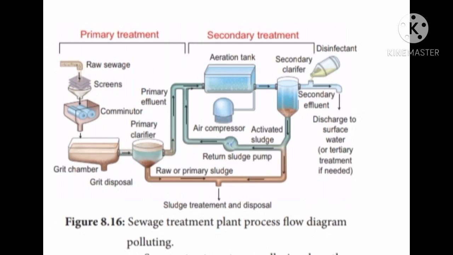And this primary sludge is there, and where the secondary clarifier is done, the activated sludge comes, and both of them are combined and returned for disposal. Treating of sewage is a very important process which has to be done for the healthy environmental functioning, and this is done by the primary and secondary treatment, and the secondary solution is added with disinfectants to kill all the microorganisms. And the next thing is disposing solid waste.